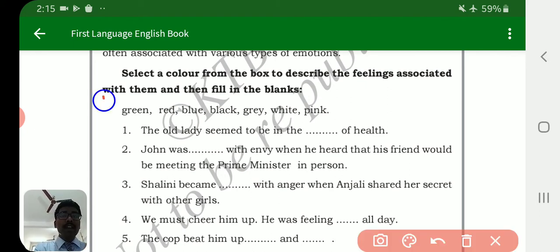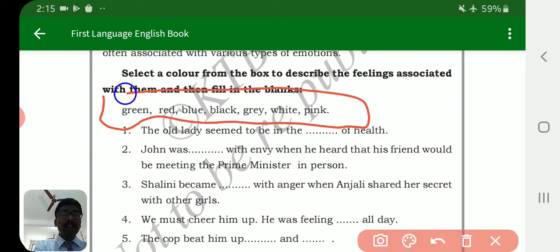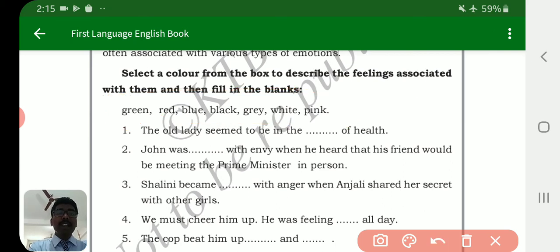Students, here green, red, blue, black, grey, white, pink. These colors are given.